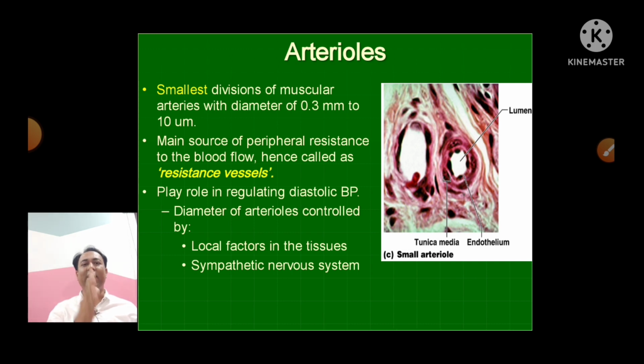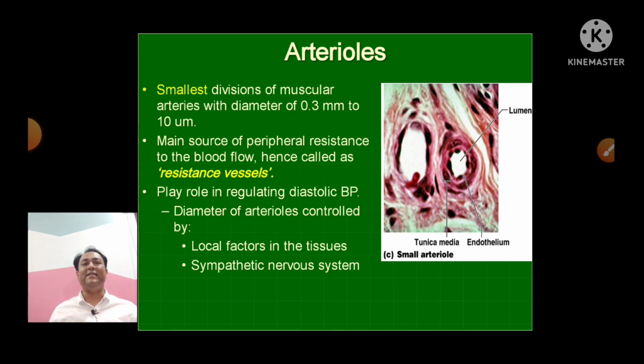That's why in between them there is the arterioles, means the smallest unit of the artery. They provide the resistance. जो फोर्स से ब्लड आ रहा है उसको थोड़ा सा कम कर देते हैं और फिर ट्रांसफर करते हैं वेन में.